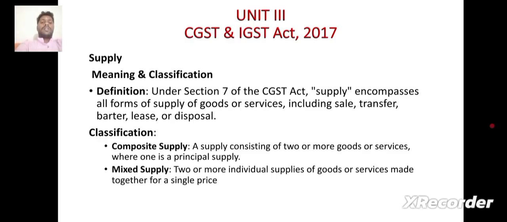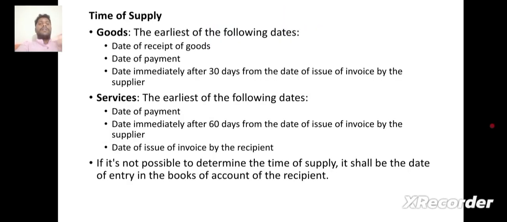Classification like composite supply, a supply consisting of two or more goods or services, where one is a principal supply. Mixed supply, two or more individual supplies of goods or services made together for a single price.